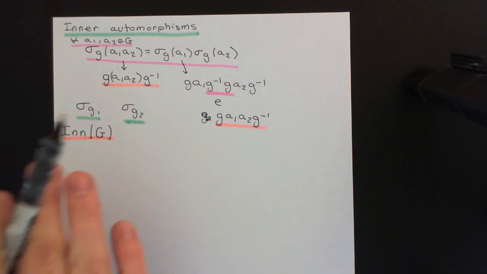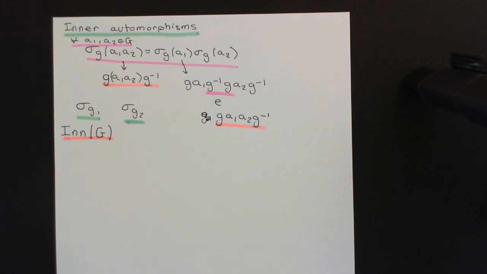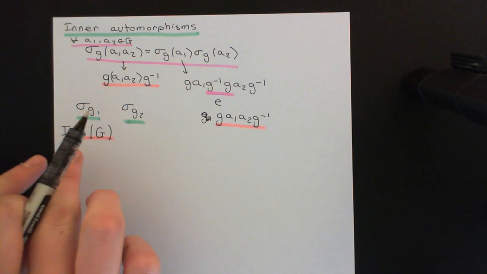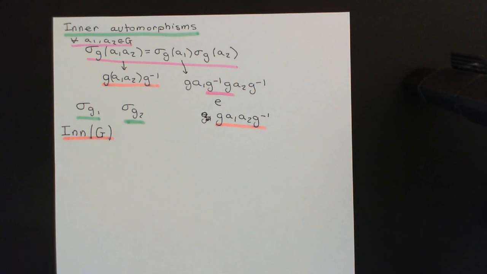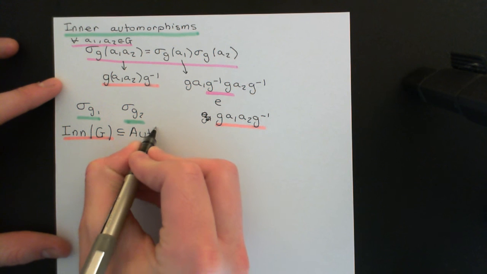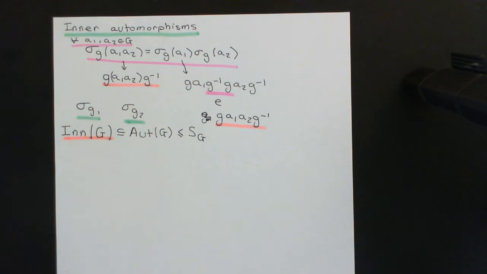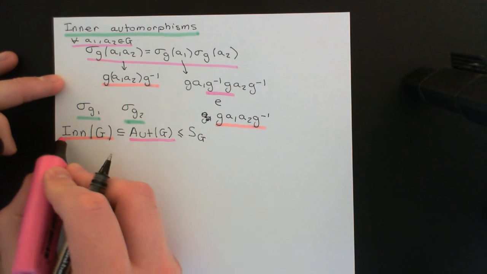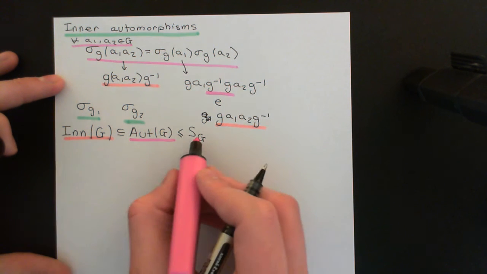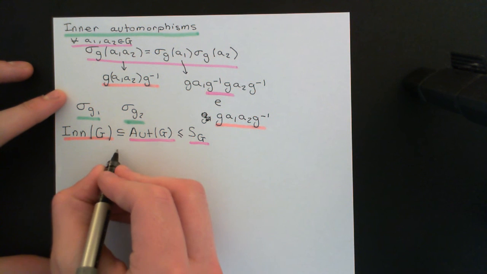So you collect together all of the inner automorphisms that you can find by using every single element of the group to conjugate all of the elements of the group, and you stick those into a set, and this is denoted Inn(G), the inner automorphisms of G. Now clearly this is a subset of the set of all automorphisms of G, which we know is itself a subgroup of the symmetric group on the group capital G. My next trick is going to be to show that this subset of the automorphisms of G, the inner automorphisms of G, is in fact a subgroup. So I want to replace 'is a subset of' with 'is a subgroup of'.